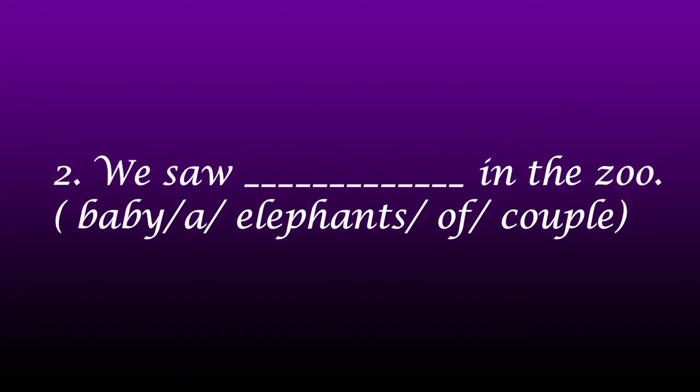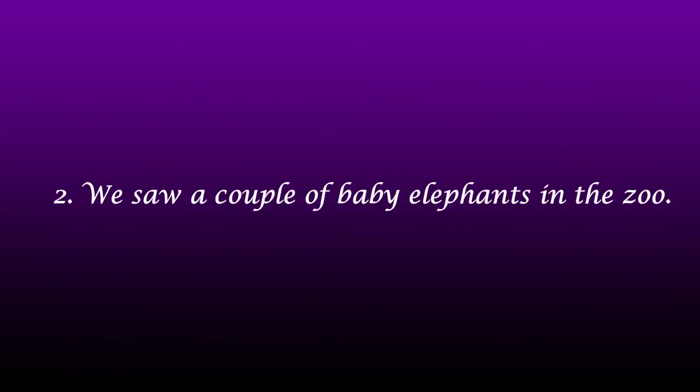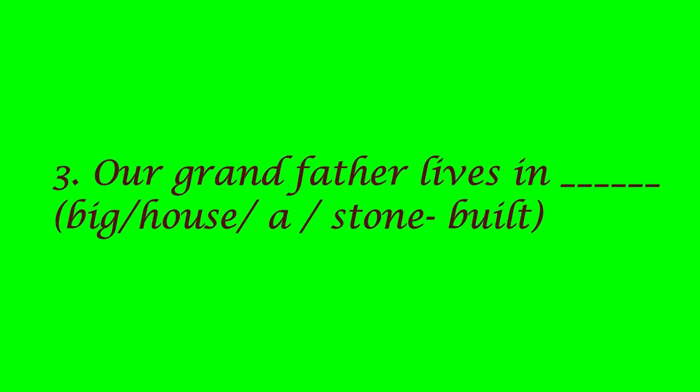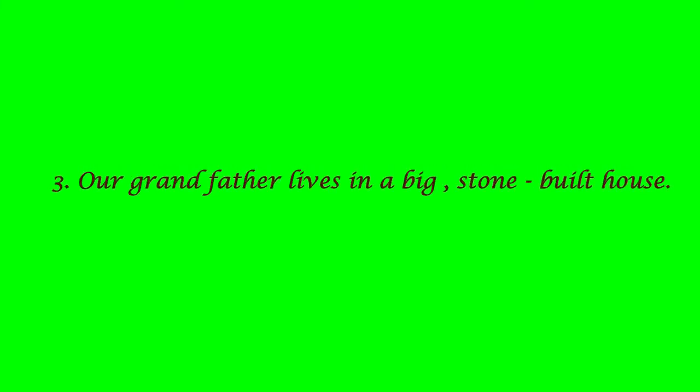We saw dash in the zoo. Baby, elephants, of, couple. We saw a couple of baby elephants in the zoo. Our grandfather lives in big house stone built. Our grandfather lives in a big stone built house.